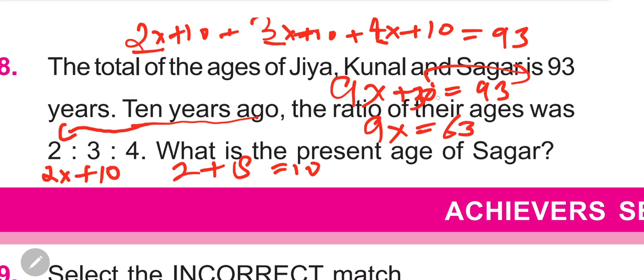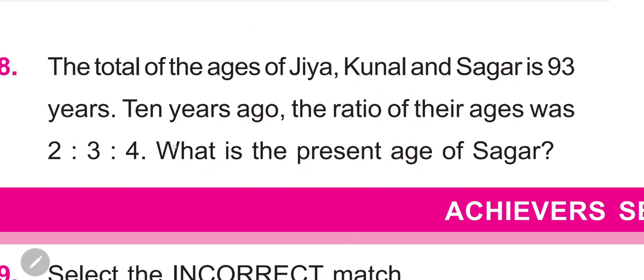When you subtract 30 from 93, you get 63, so x is equal to what? 63 divided by 9 is 7. So x is what, my dears? We get x as 7. So we need to find the age of Sagar.